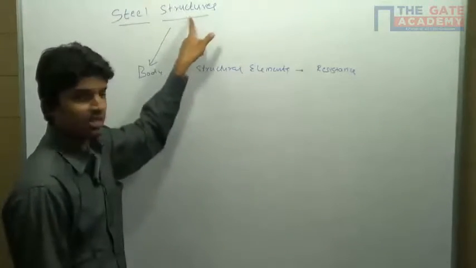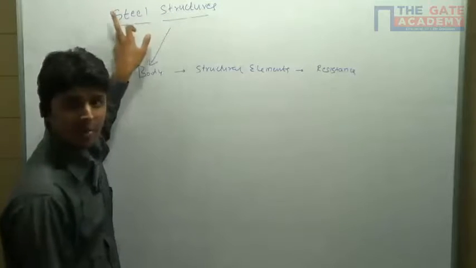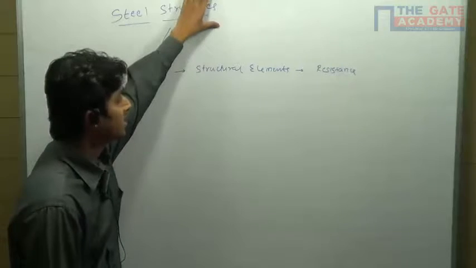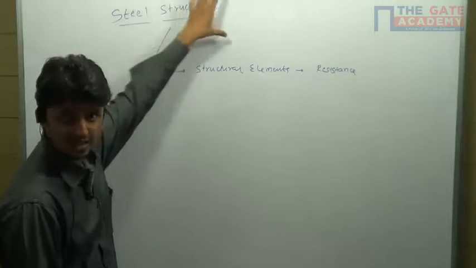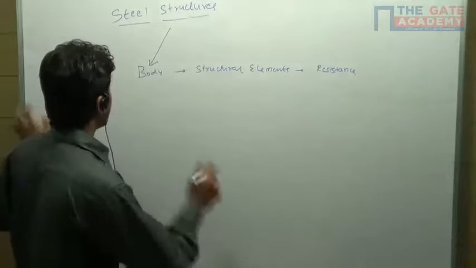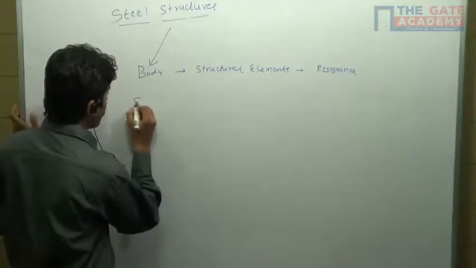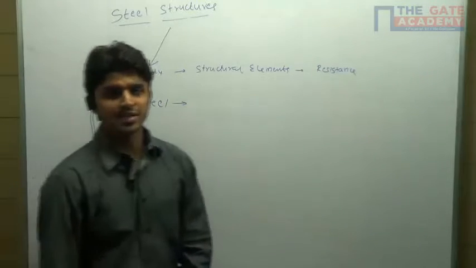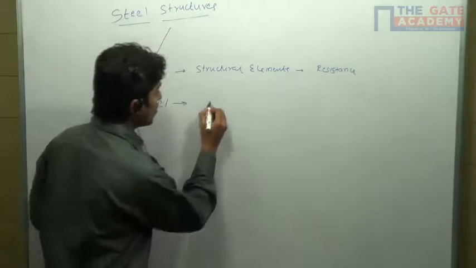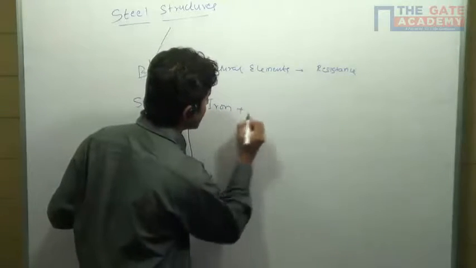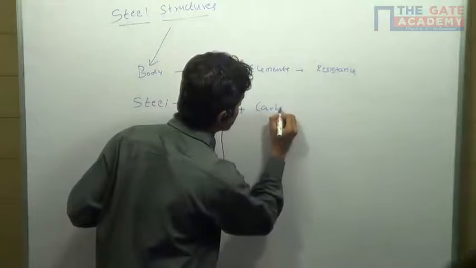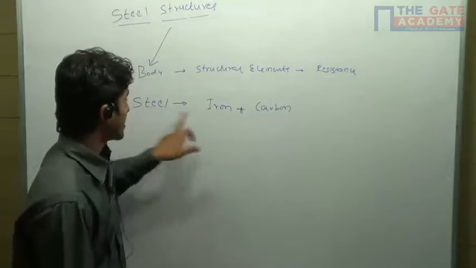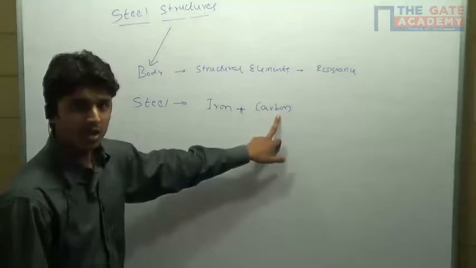The name itself says the structures which are made up from the steel are called as steel structures. Okay. So now, what does this steel consist of? Steel is composed of mainly two factors: one is iron and one more is carbon.